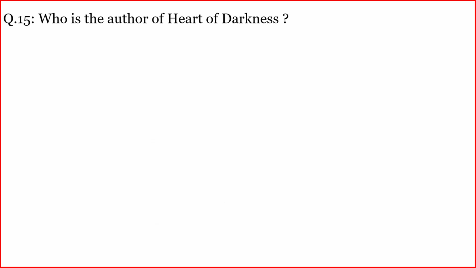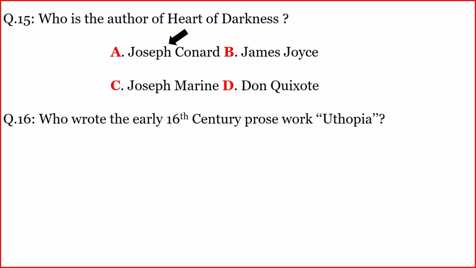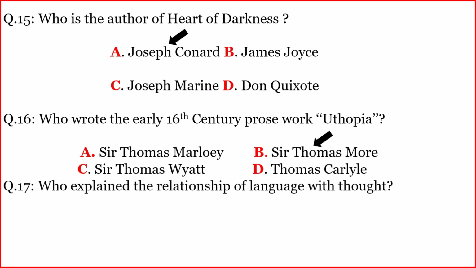Another question. Who is the author of Heart of Darkness? The correct option is A. Joseph Conrad. Another question. Who wrote the early 16th century prose work Utopia? The correct option is B. Sir Thomas More.